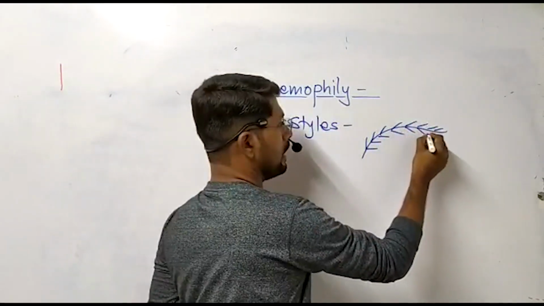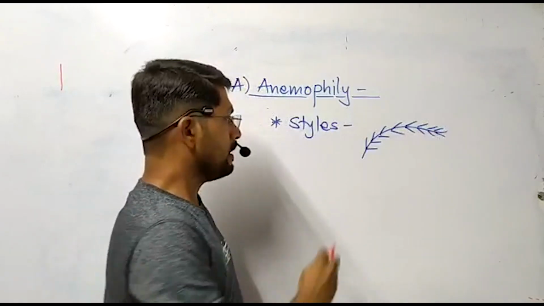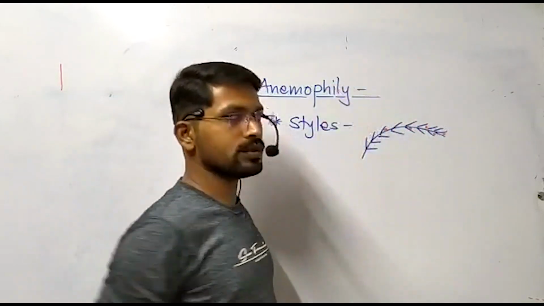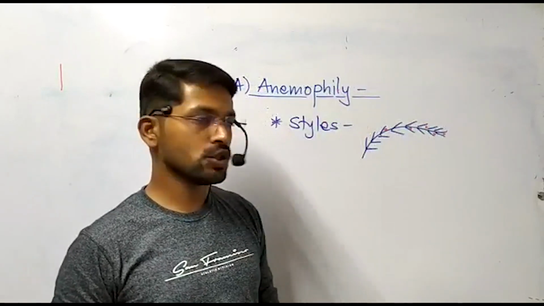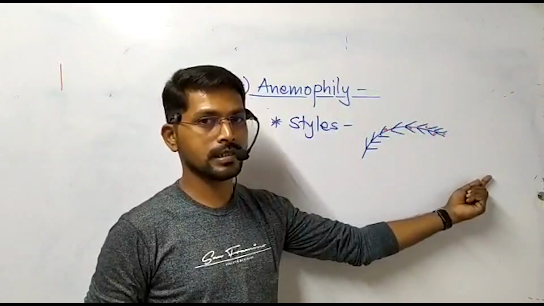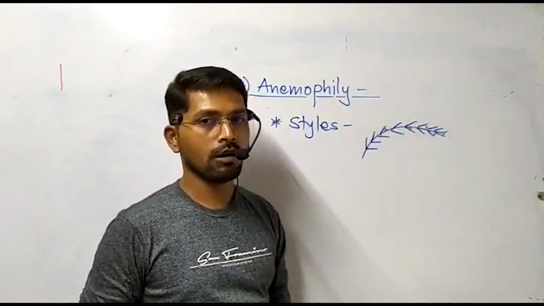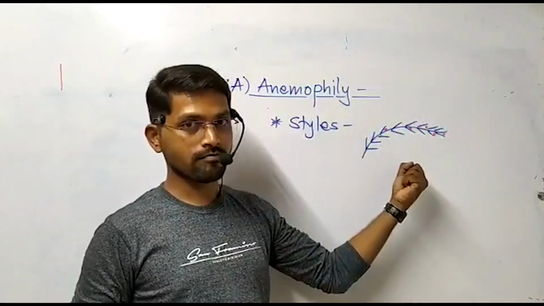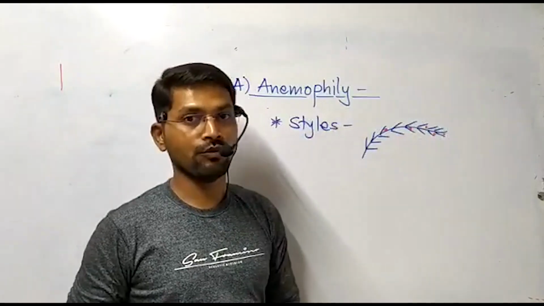This feathery nature is very helpful to trap the pollen grains which are coming along with the wind, and such pollen grains are trapped here on the style and easily produce the pollen tube and favors the process of pollen germination, and thereby fertilization. So presence of long styles, you can observe the styles in maize. These are the longest styles present in the universe. So these styles are very long, and their feathery nature is very important to trap the pollen grains which are coming along with the wind. This is again a very important characteristic feature of anemophilous flower.